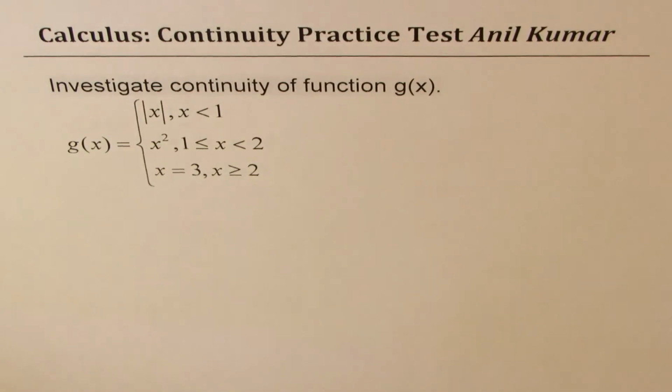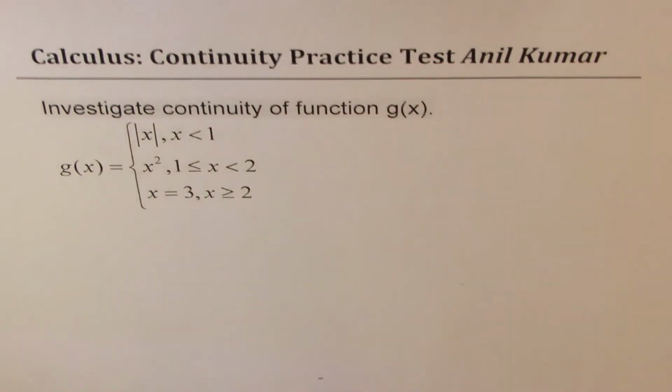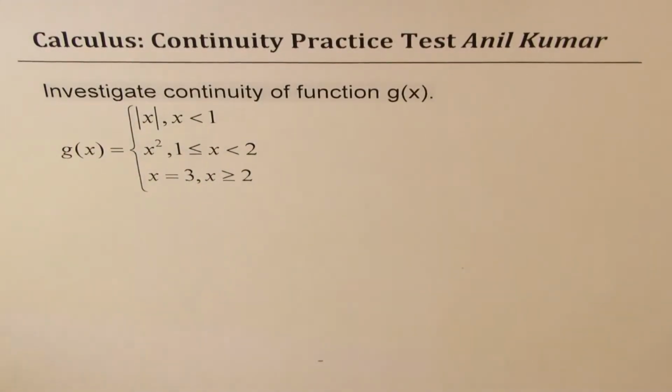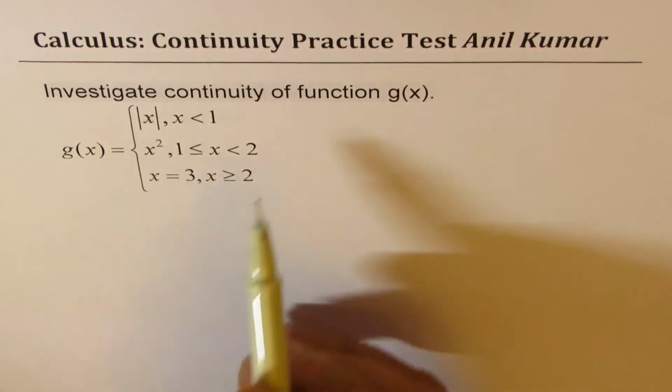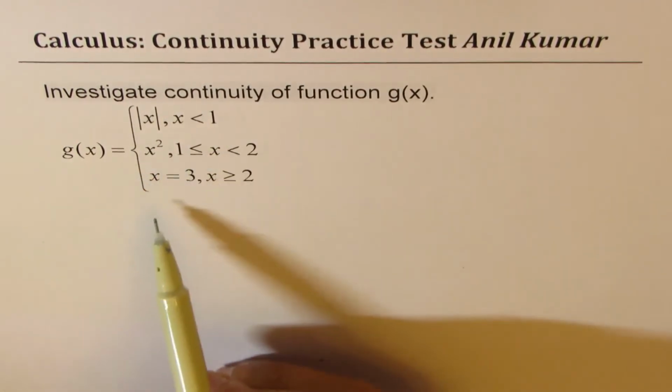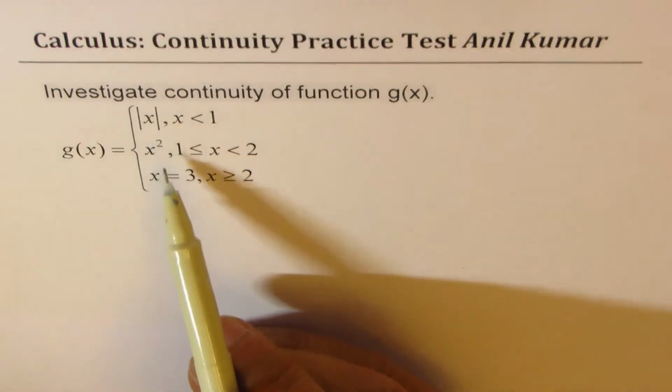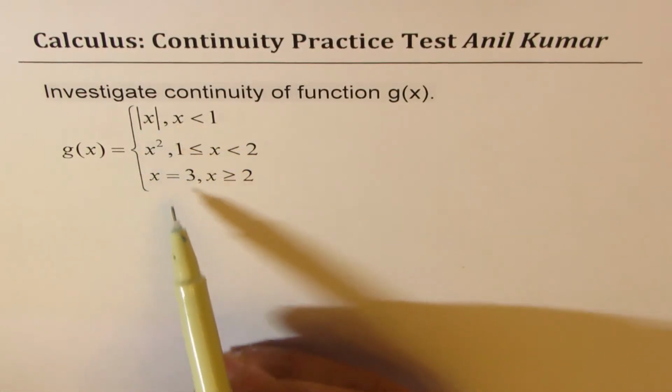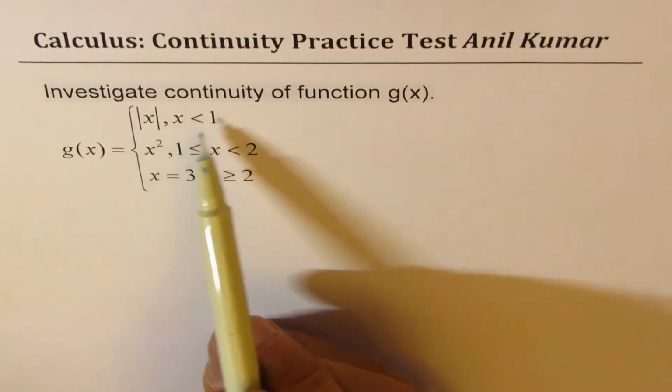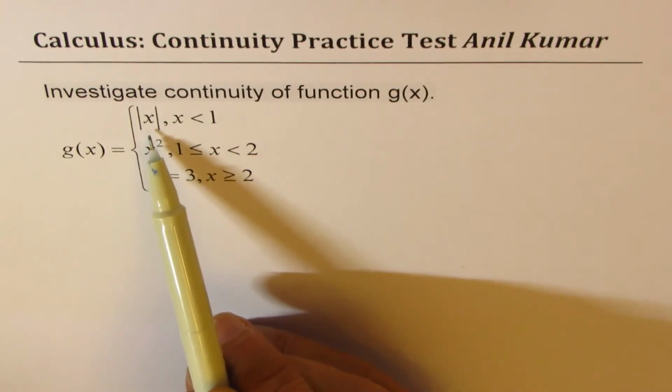Let's take up the next example now, and this time we'll investigate continuity for the given function g of x. It's a piecewise function, 3 different pieces. When x is less than 1, we're talking about an absolute value function.